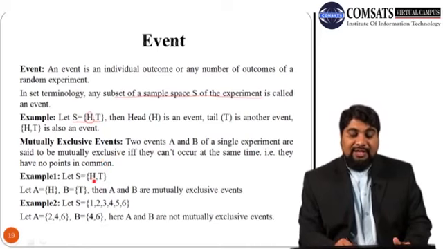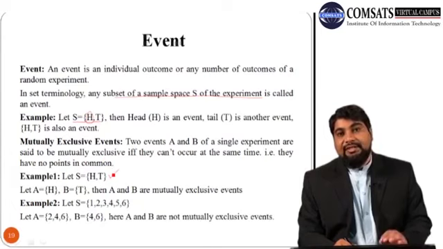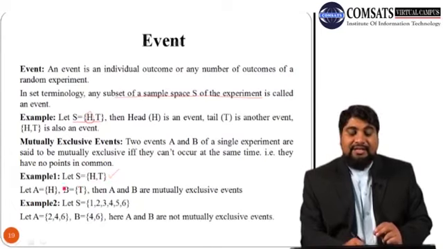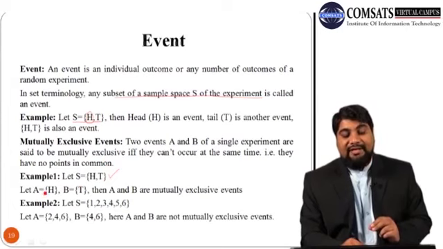So suppose we have tossed a coin and the sample space in this case is head and tail. Let A be the event that head occurs.